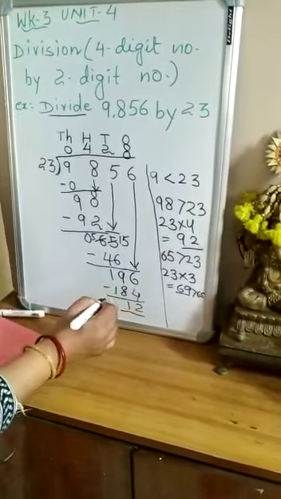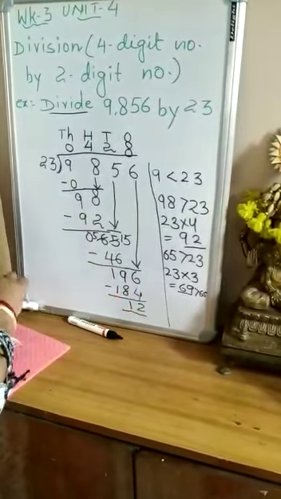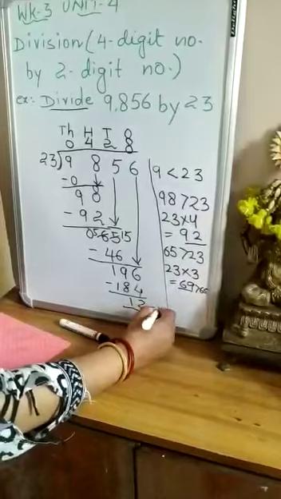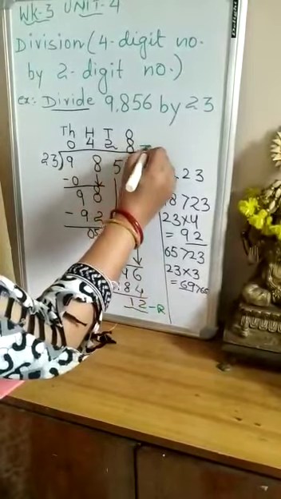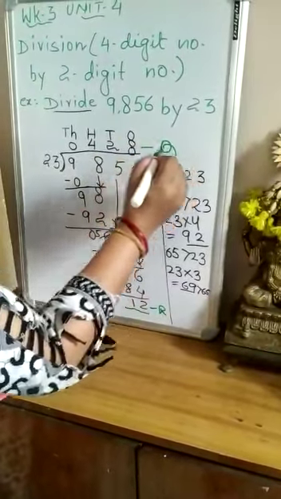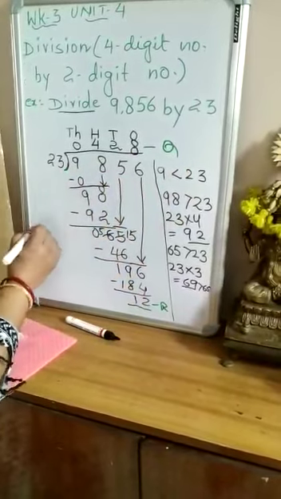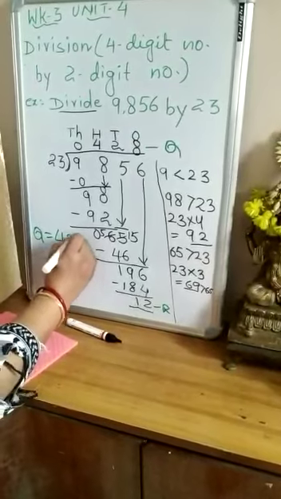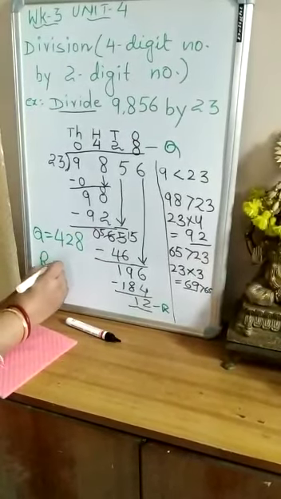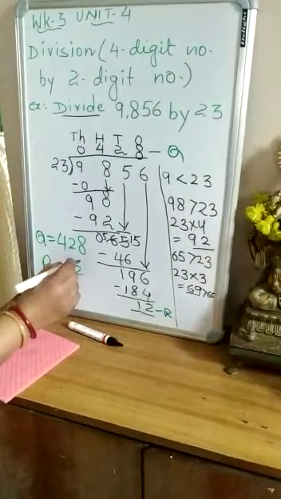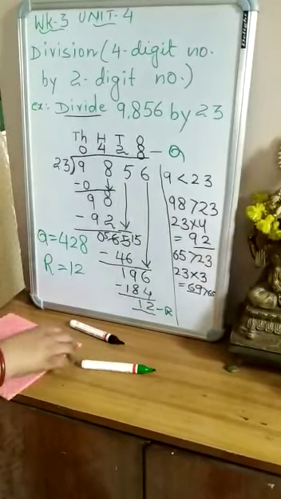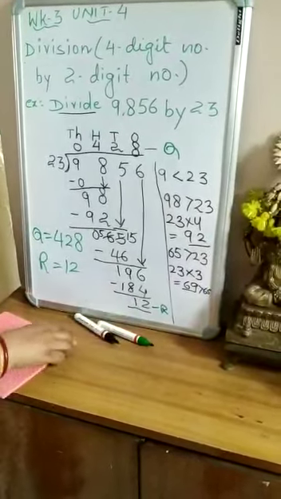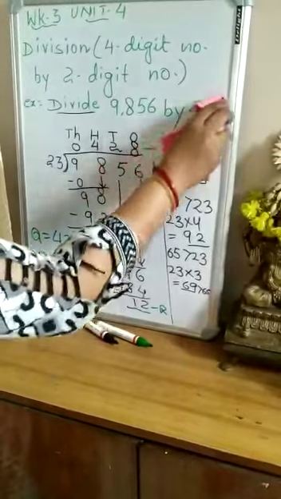So here all of you children see that 12 is the remainder, and the quotient is 428. Okay children, so you will write quotient equals 428 and remainder equals 12. Okay, so in this way you can do the division. Now children, let us go to the worksheet.